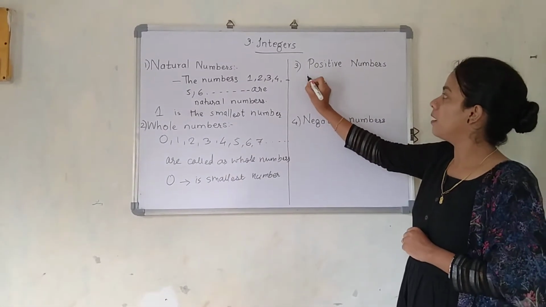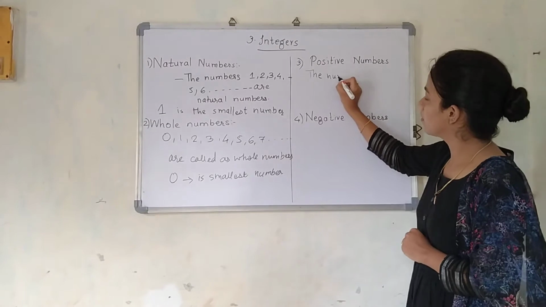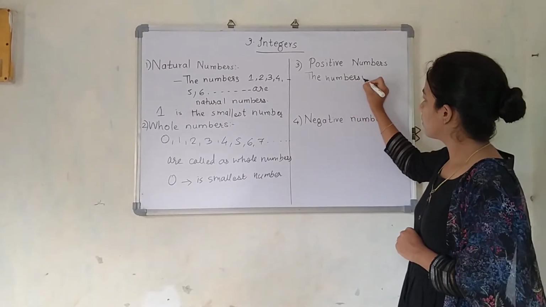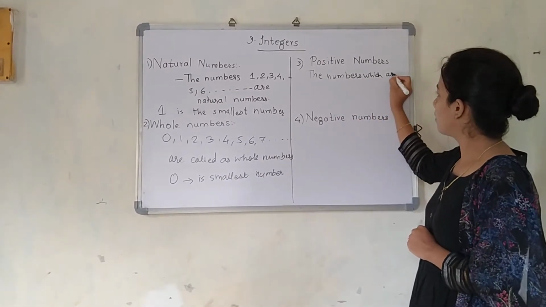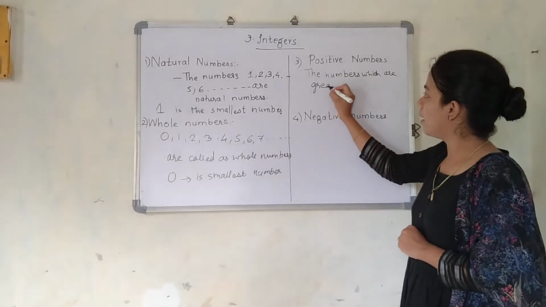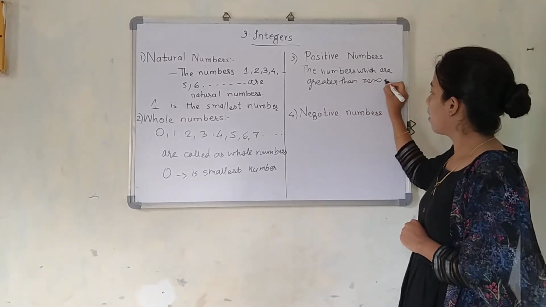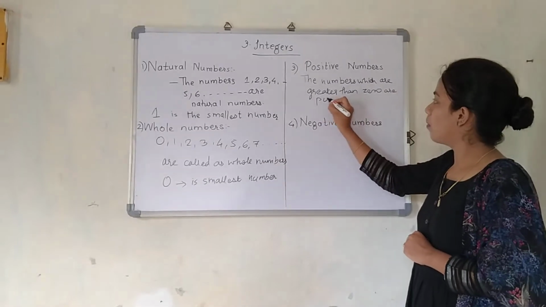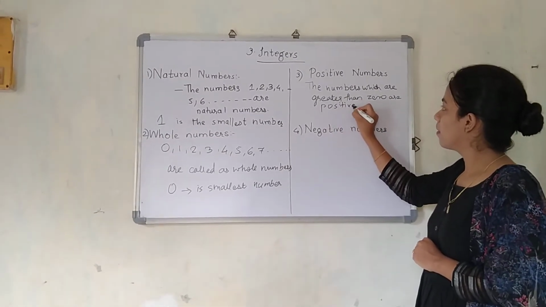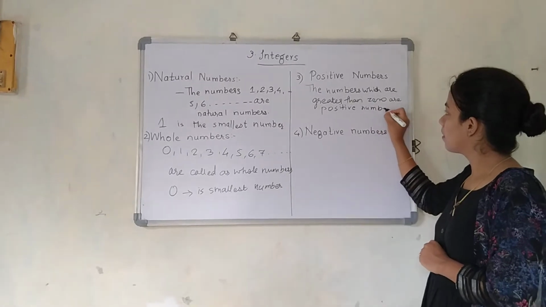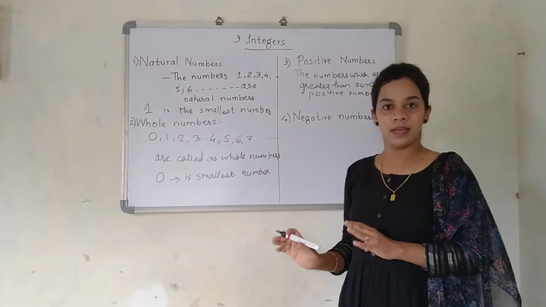So I will write over here: the numbers which are greater than 0 are positive numbers. Is this clear? Yes.